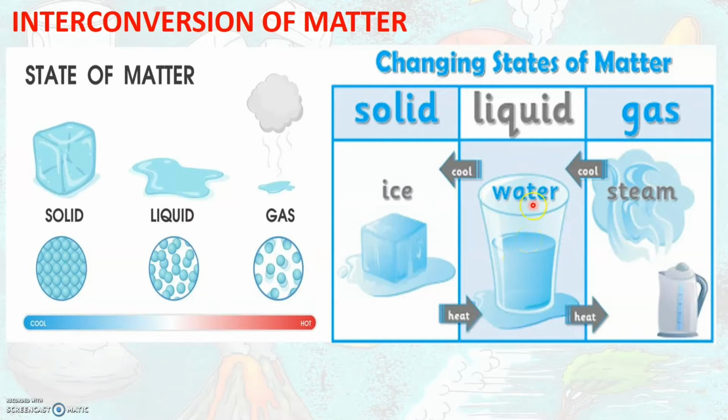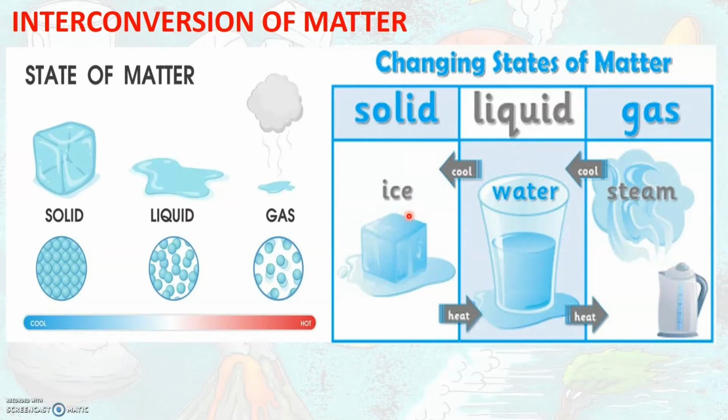Now, what happens when you heat water? Water on heating starts boiling and then it turns into steam or water vapor. Now, the steam or water vapor, as it is cooled, turns back into water. And we all know that water on cooling turns back into ice.